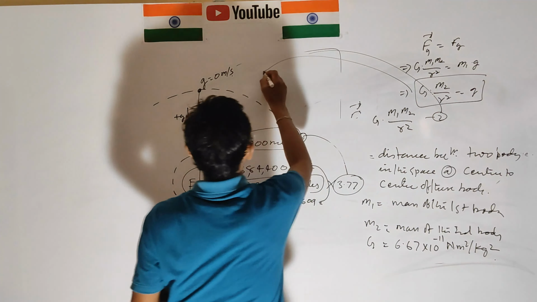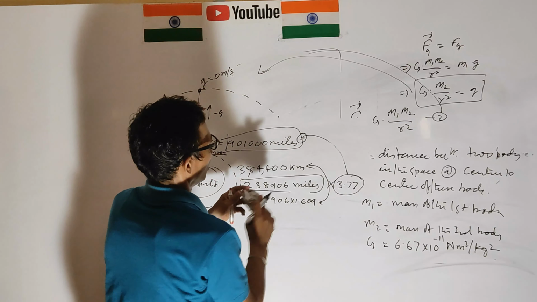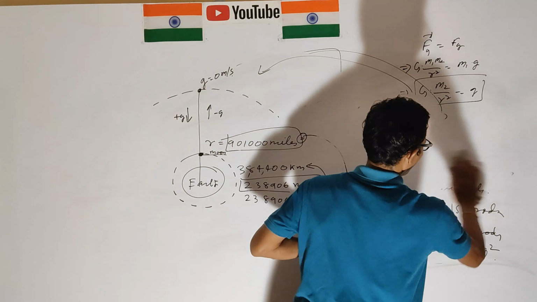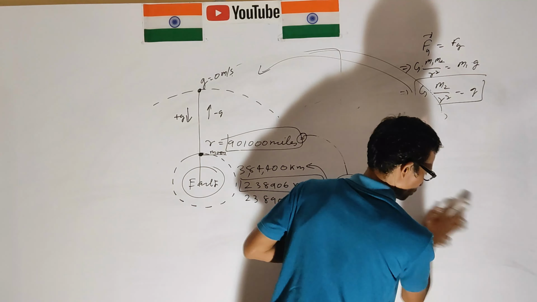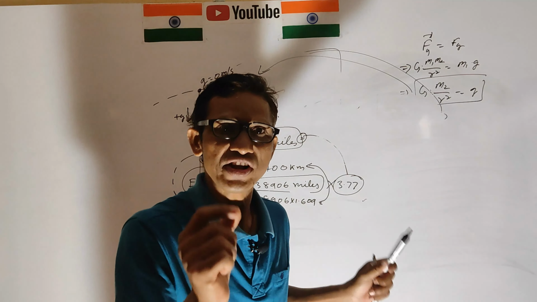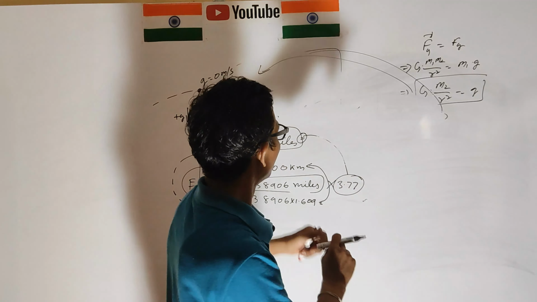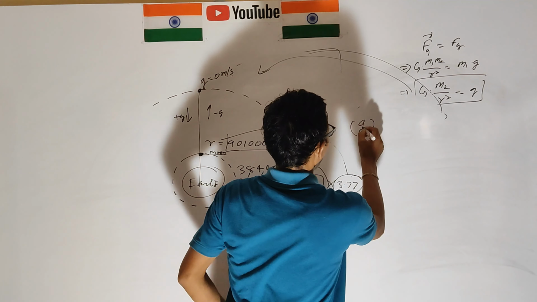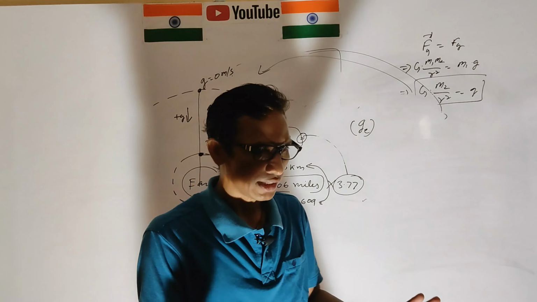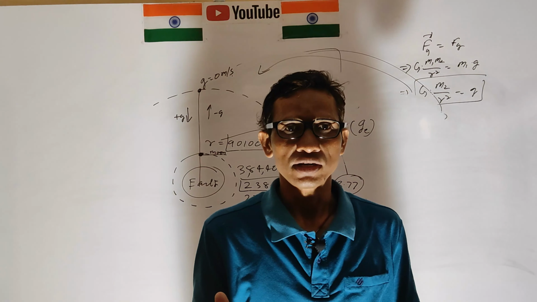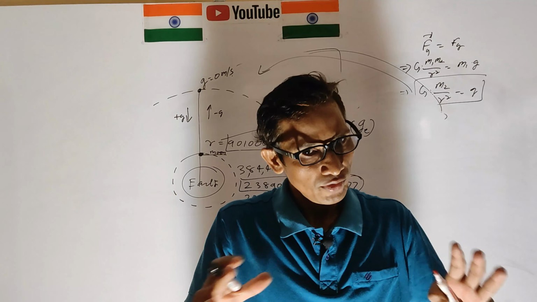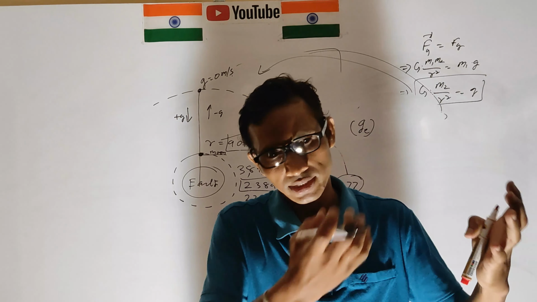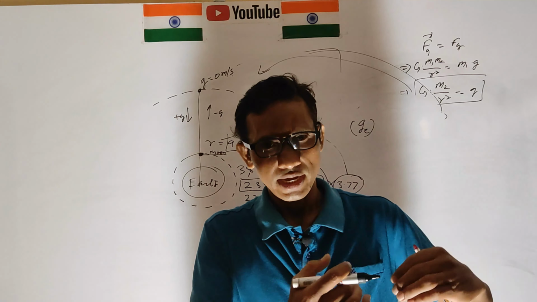So we put the values in this equation. This is very important, concentrate here. This is the acceleration due to gravity, g, we have to find out. What is the gravitational field? If we know the gravitational field, then we know whether the gravitational force will be acting inside or outside of the area.